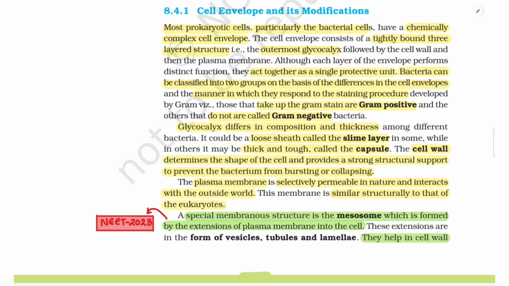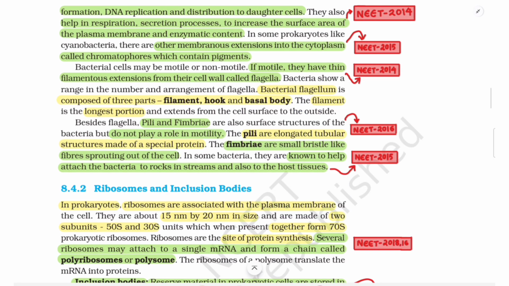This membrane is similar structurally to that of the eukaryotes. A special membranous structure is the mesosome, which is formed by the extension of plasma membrane into the cell. These extensions are in the form of vesicles, tubules, and lamellae. They help in cell wall formation, DNA replication, and distribution to daughter cells. They also help in respiration, secretion processes, to increase the surface area of plasma membrane and enzymatic content.